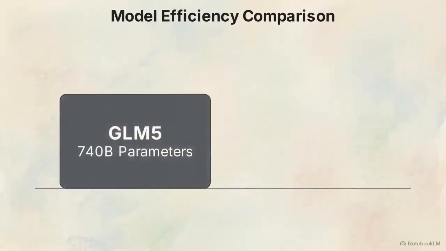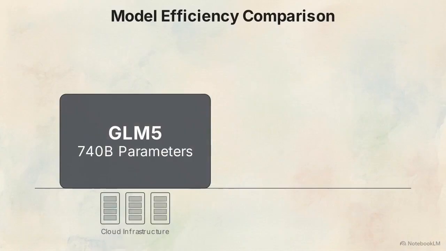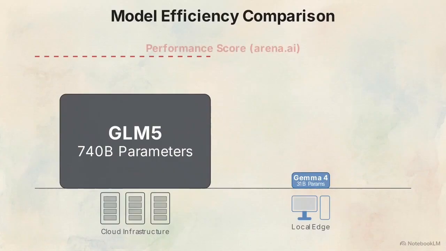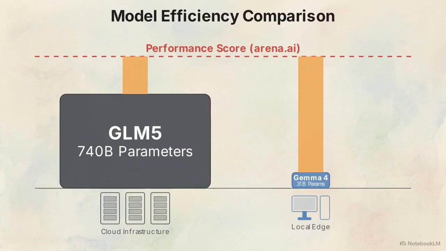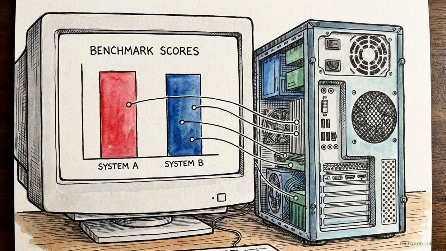On the left, architectures like GLM5 demand 740 billion parameters. On the right, Gemma 4 requires only 31 billion. Despite the massive gap in structural size, they achieve near-identical performance scores on Arena.ai. The engineering challenge is moving this statistical parity out of cloud testing environments and deploying it directly onto consumer-grade desktop hardware without triggering system bottlenecks.